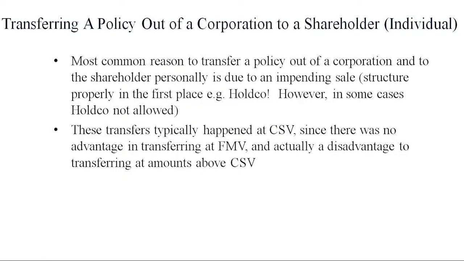So these transfers in the past typically happened at cash surrender value, since there was no advantage in transferring at fair market value. So we've got to keep in mind now, when it goes the opposite way, when we're stripping an asset out of the corporation and to my pocket personally, then there's differing tax reporting, right? When I'm giving my company an asset, whatever the fair market value is, I could take that back tax-free. But the opposite, when I'm taking something out of the corporation, that's taxable to me, right? So we have to watch out.